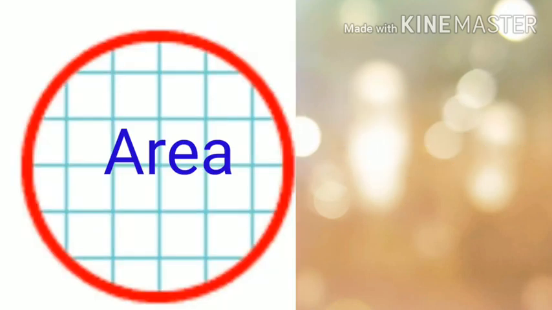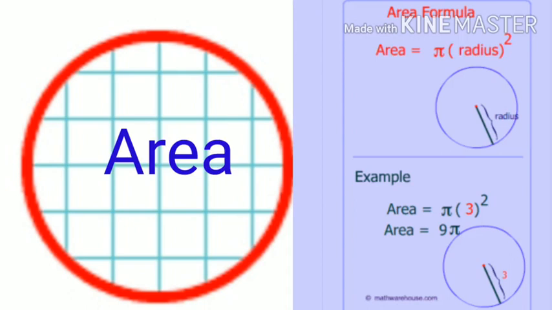So the next is area and the perimeter of a circle. The area of a circle is nothing but the space occupied by the circle on the wall, on the board, or anywhere. The space occupied by the object is called its area. Area of a circle is calculated by the formula pi r square.